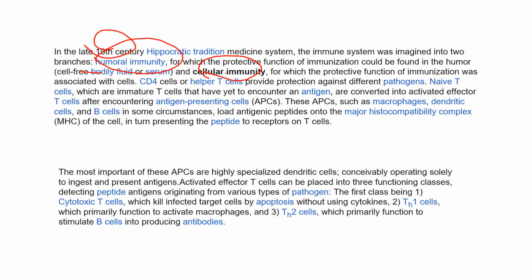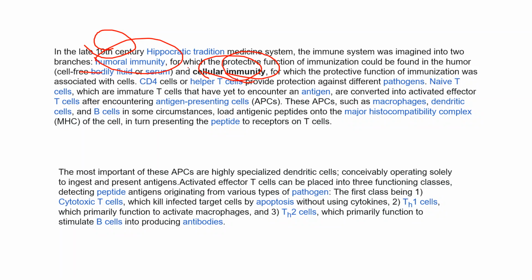In cellular immunity, the protective function is associated with the cells. The cells help in the immunization function, so that's why we call it cellular immunity.